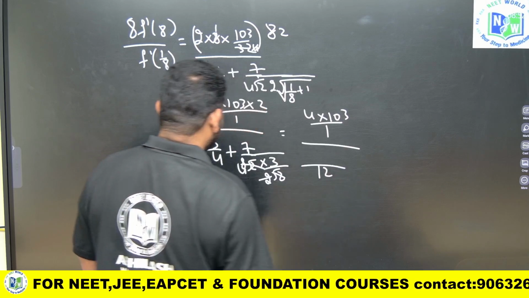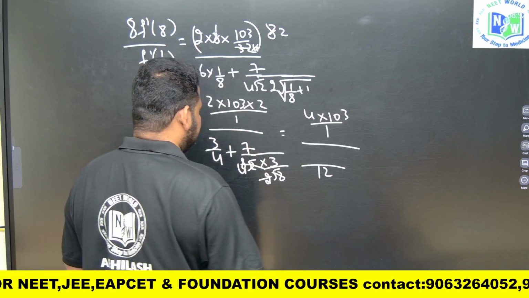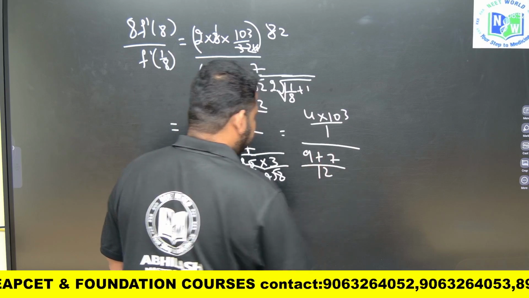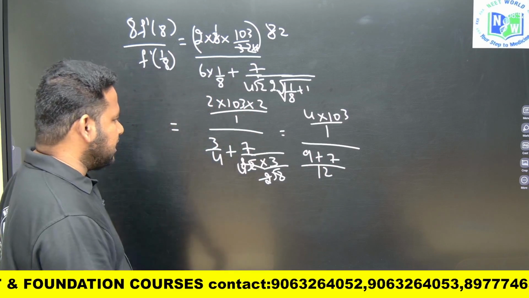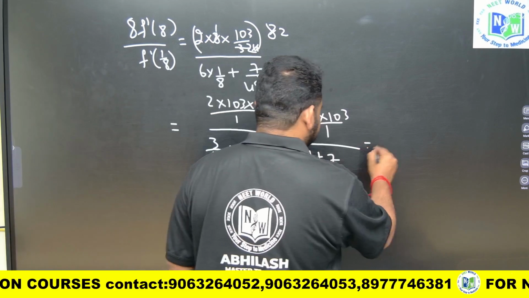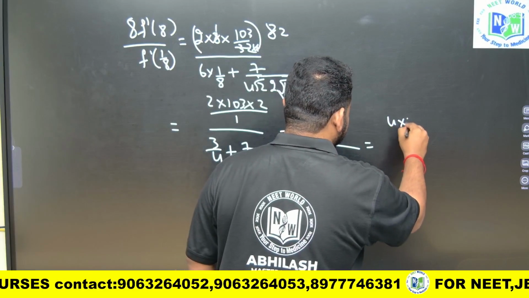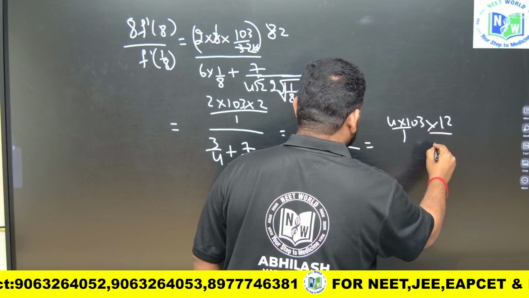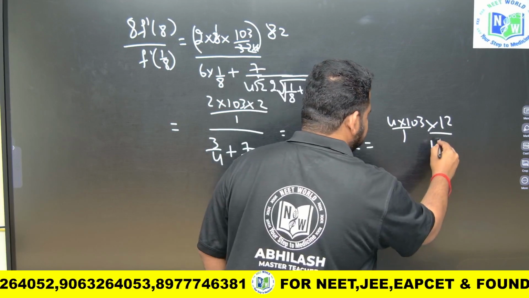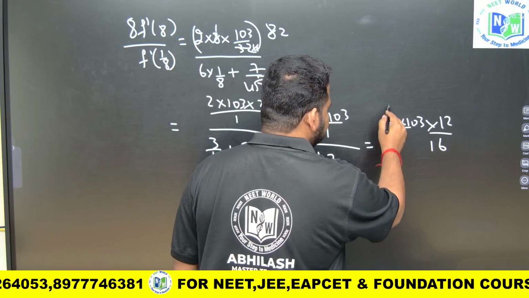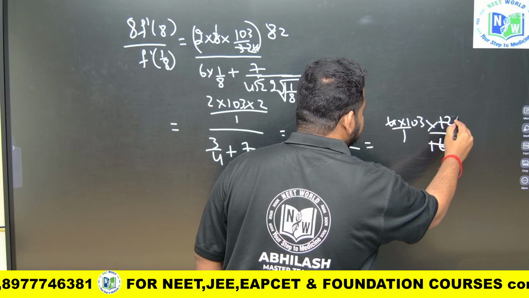If I take the LCM, I will get 4 3s are 12, 3 3s are 9, 9 plus 7 by 12. If I further simplify, this will become 4 into 103 by 1, into 12 will go up. 9 plus 7 is 16. This will become 4 1s are 4, 4 4s are 16, 4 3s are 12.